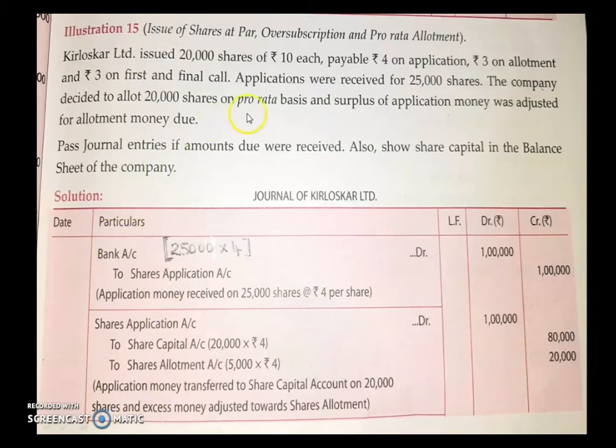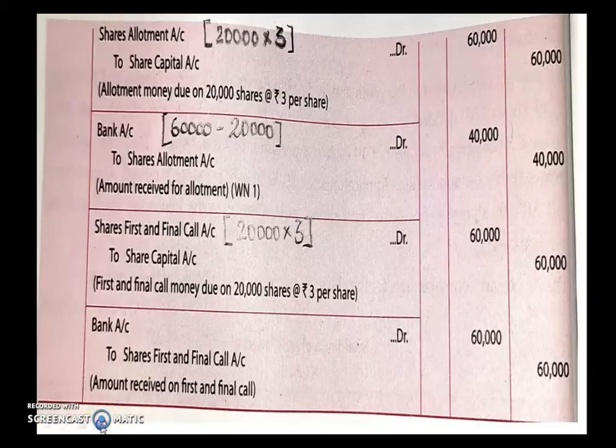Now the next entry is allotment due. So how much is the allotment? 3 rupees is the allotment. So you can see here, what is the due entry for allotment? Share allotment account debited to share capital account. 20,000 is the share issued, into allotment money of 3 rupees. Calculating this, you will get 60,000. This is the amount which you are supposed to receive from share allotment.